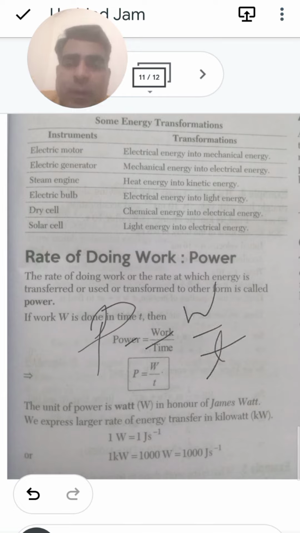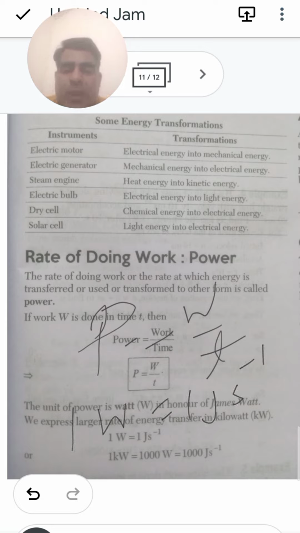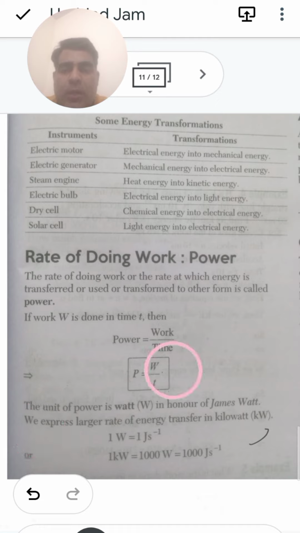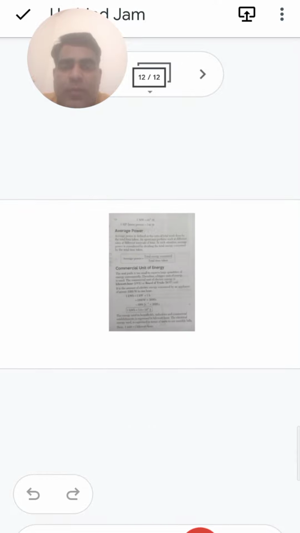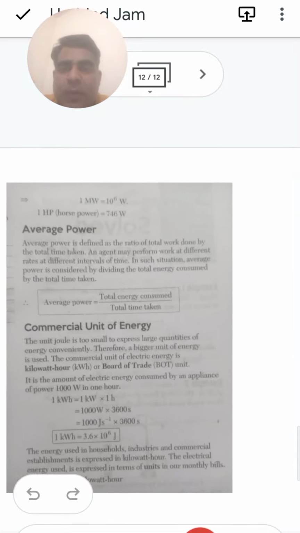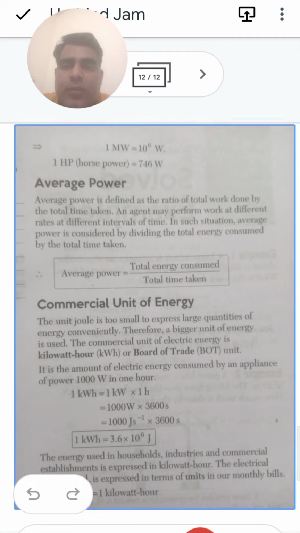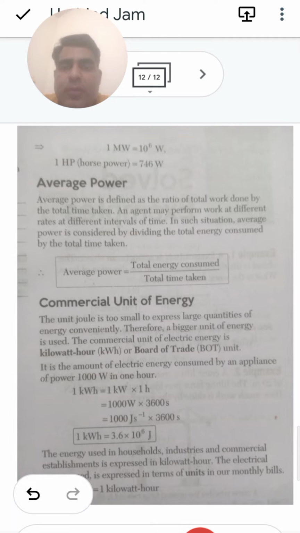The unit of power is the watt. In honor of James Watt, we express a large rate of energy transformation in kilowatt. So 1 watt is equal to 1 joule per second, and 1 kilowatt is equal to 1000 joule per second. Okay, so 1 kilowatt is 1000 watt. After this we have the next one: 1 megawatt is equal to 10 raised to the power 6 watt. 1 horsepower is equal to 746 watt.